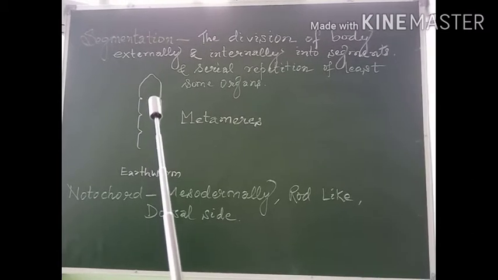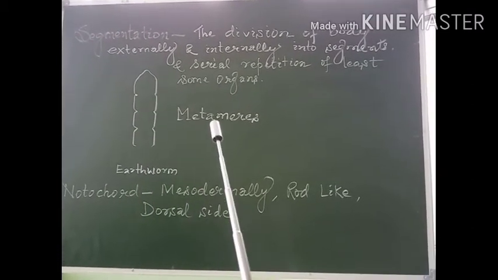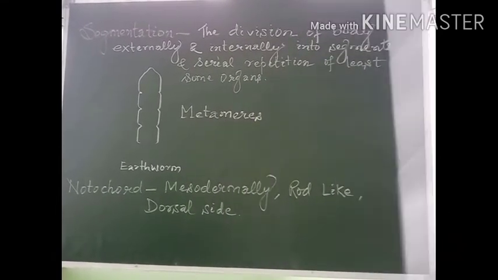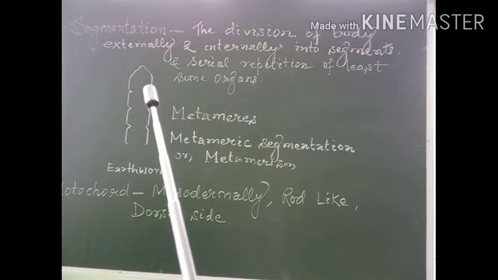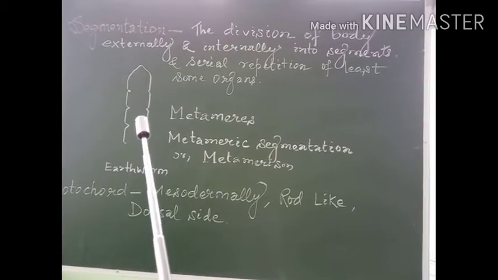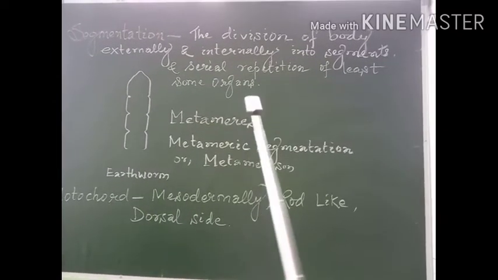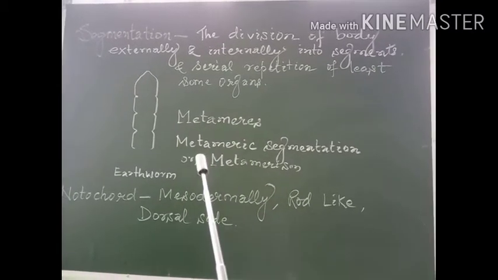The segments are known as metameres, and this is called metameric segmentation or metamerism.